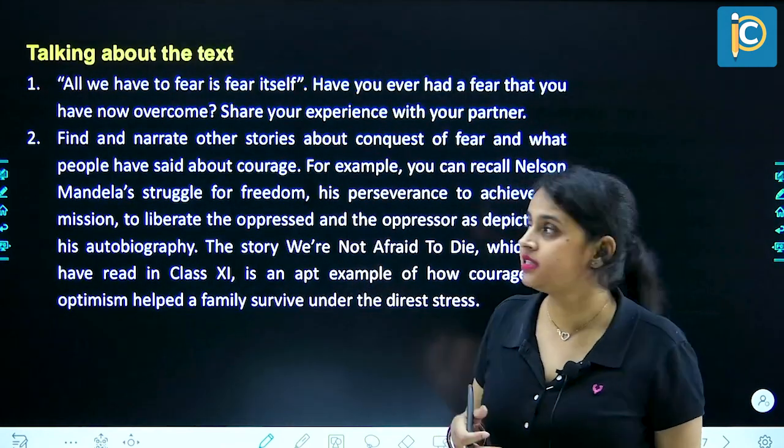So after summarizing the story, it's time to test ourselves with the questions. First we are going to address the NCERT questions followed by the CBSE questions. So let's start. So, thinking about the text.